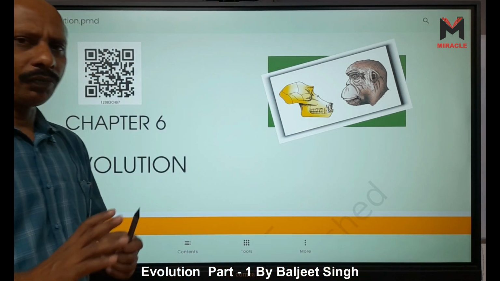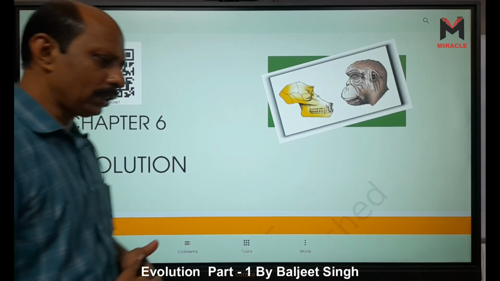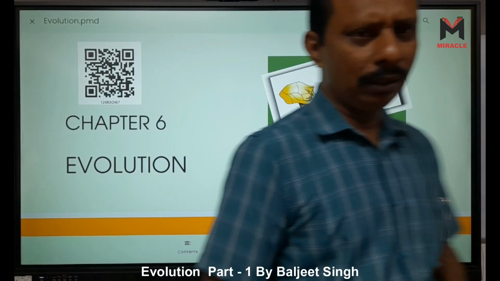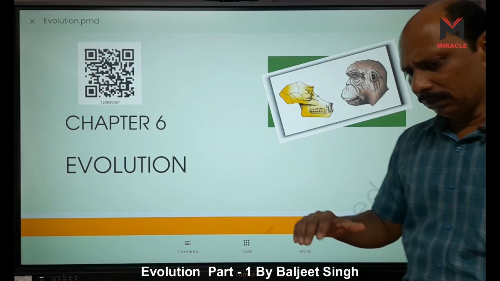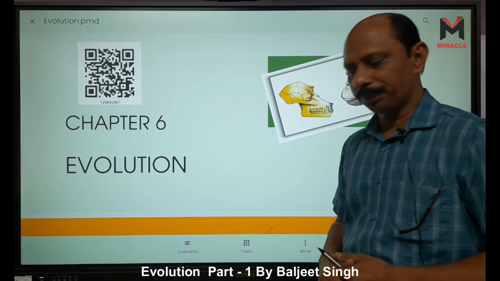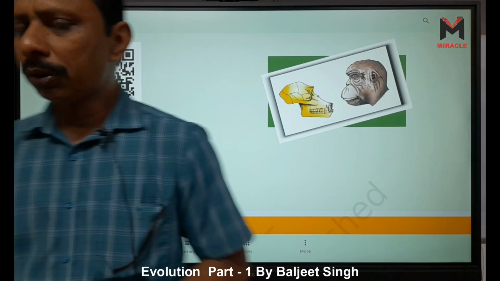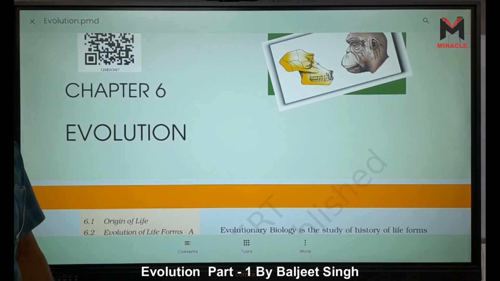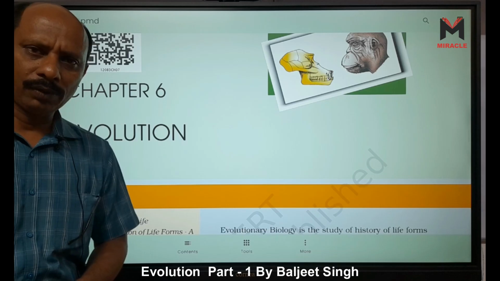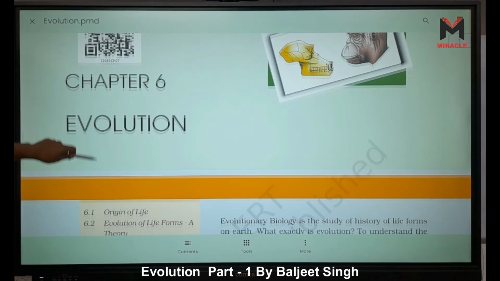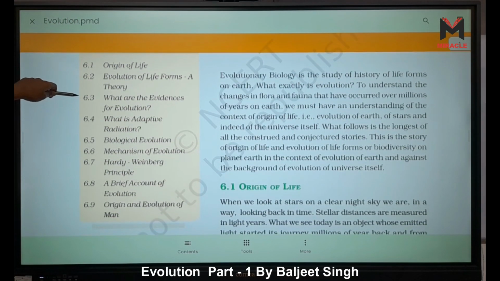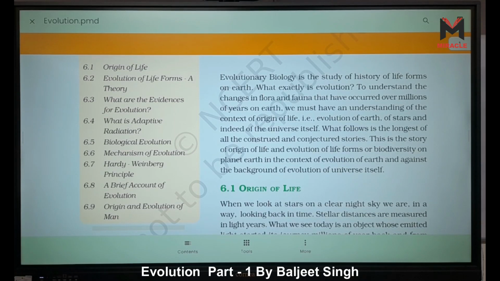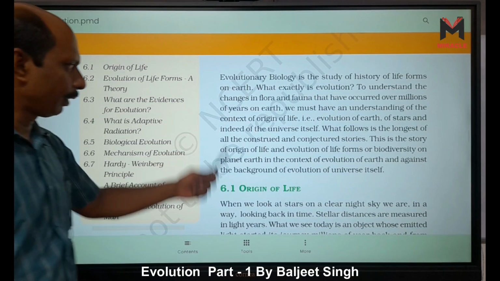But this is not very correct, because when we see Hugo de Vries' mutation theory, what happens? Sudden changes are also there, right? So simply we can say evolution means the study of the history of life on Earth, right? In this chapter we have 9 points to read. Origin of life. First, what is given here?